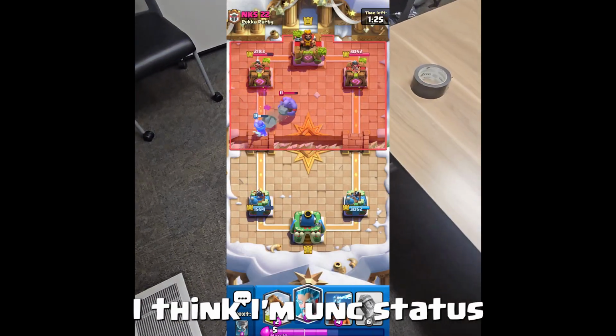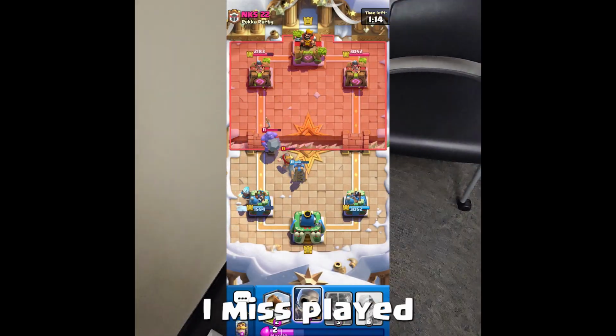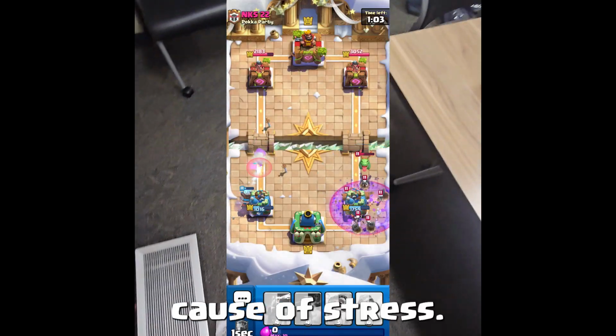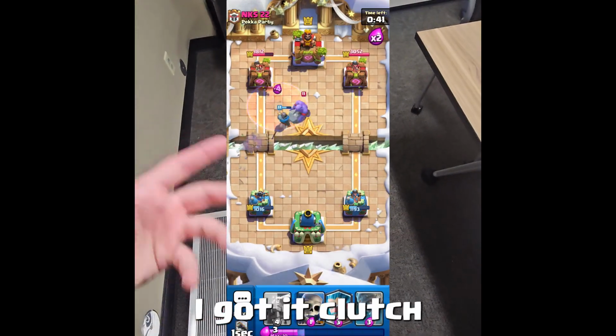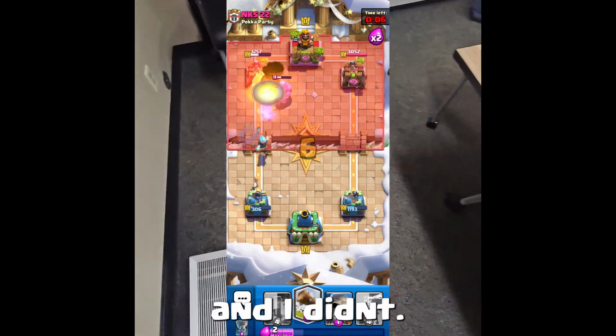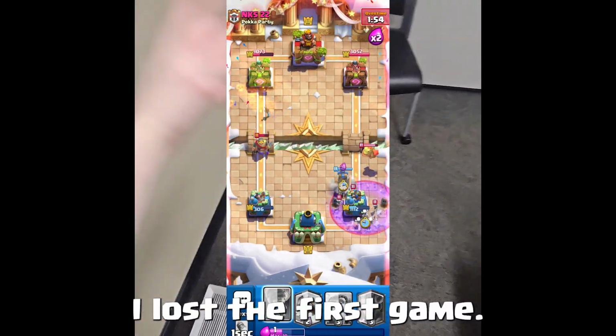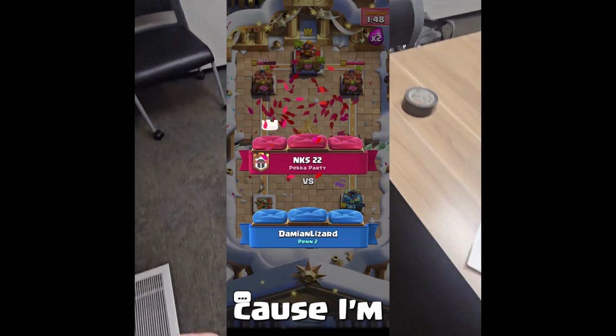I think I'm just unk status when it comes to Clash Royale because I misplayed so hard on some of these plays. Maybe that's because I was stressing. I was like, bro, Dr. Straw is gonna watch my gameplay. I gotta clutch, and I didn't. So anyway, I lost the first game.